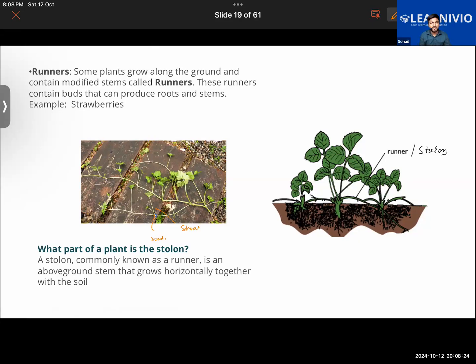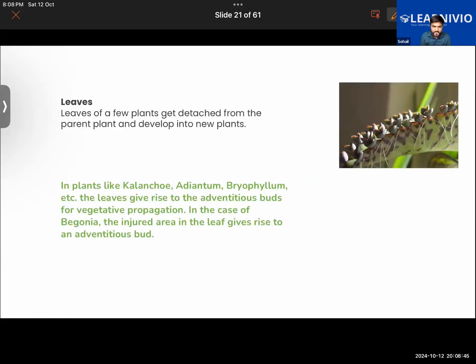And the plants that grow in this method are strawberry, mint plant, and the grasses. And that is why it is very difficult to get rid of the grasses. Why? Because even if a tiny fraction of the root is left in the soil, new grasses will start to grow from it. Got this so far? So that is another vegetative propagation method which we have learned.